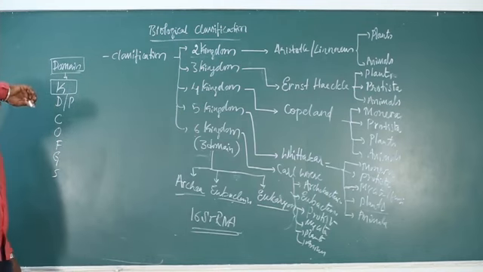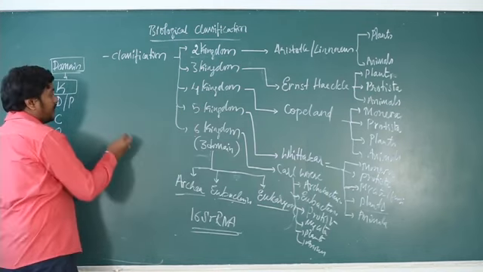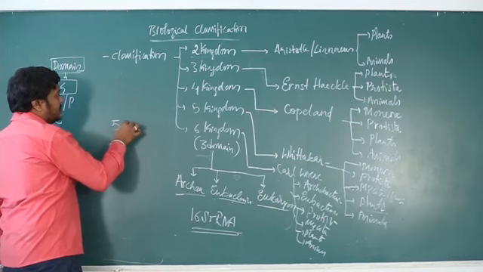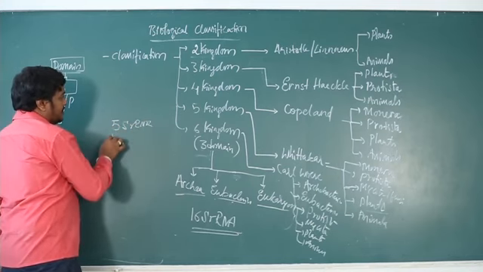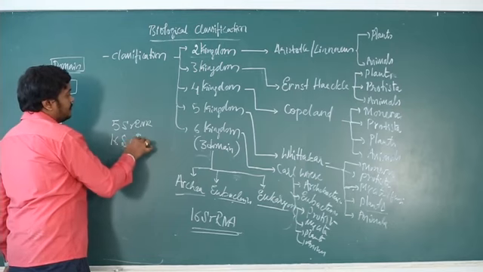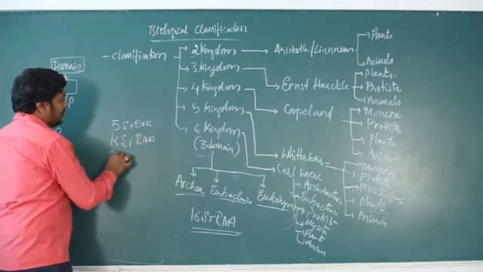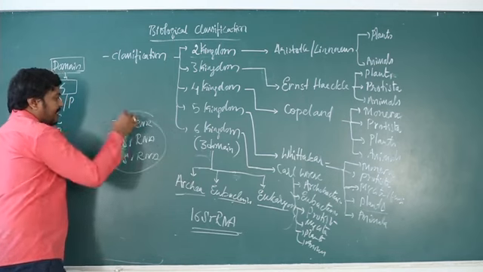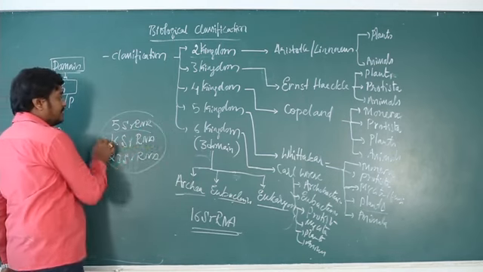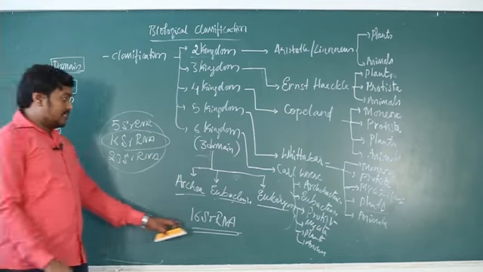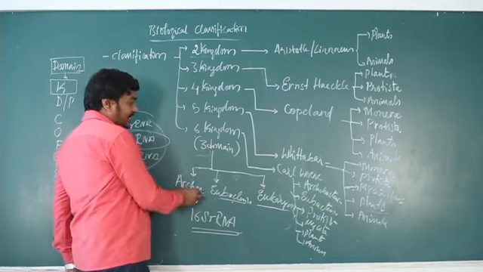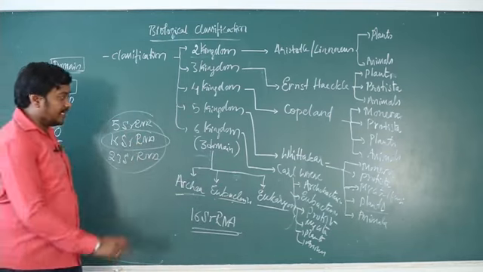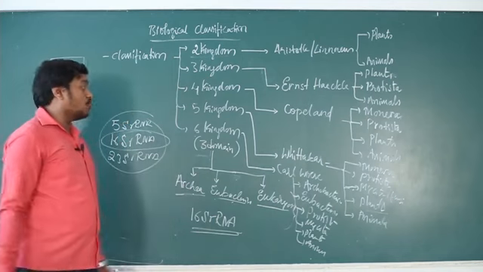In prokaryotes the ribosome consists of 5S rRNA, 16S rRNA and 23S rRNA. These are the 3 ribosomal RNAs. Among them, he considered the 16S rRNA sequence. The 16S rRNA sequence is different in archaea and eubacteria. Based on that only he created the 2 kingdoms or 3 domains.